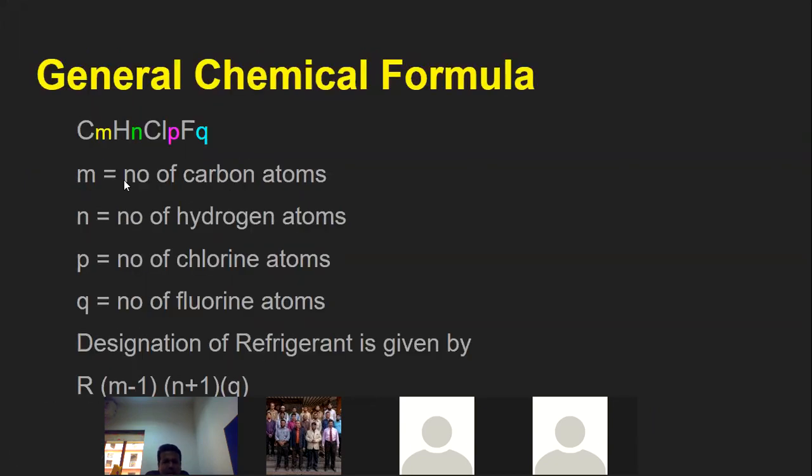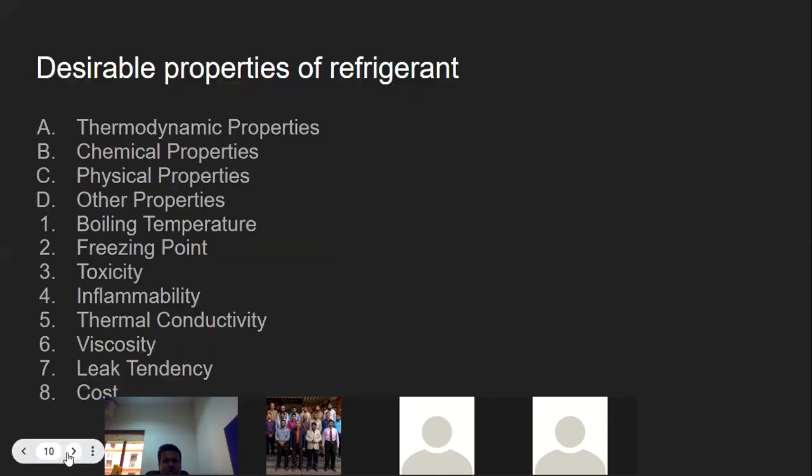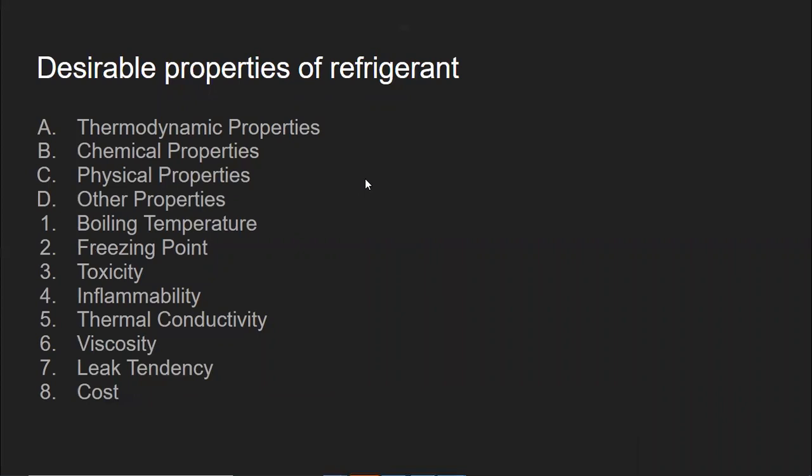Now let us see what desirable properties we expect for the refrigerants. Let us talk about the first property, which is called thermodynamic properties.